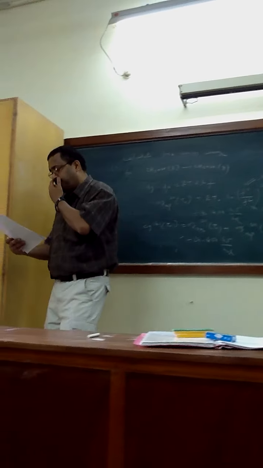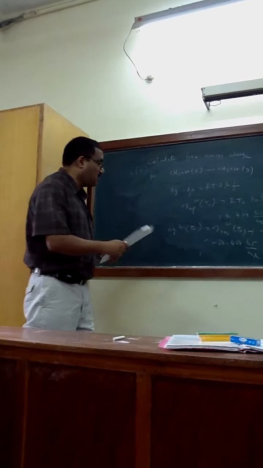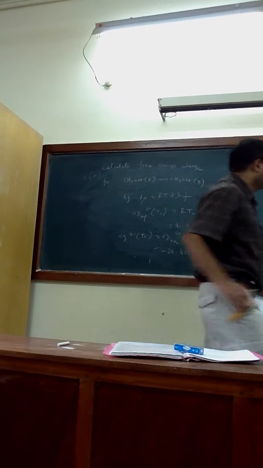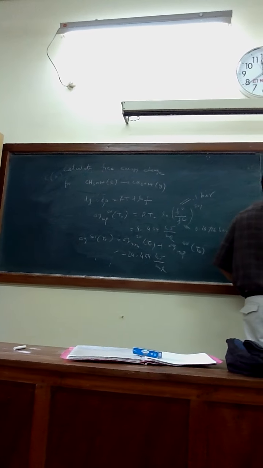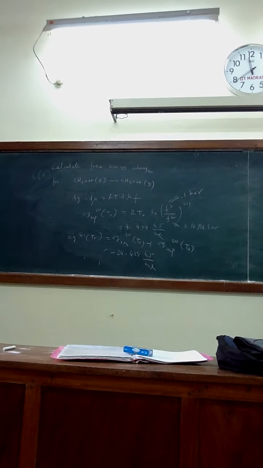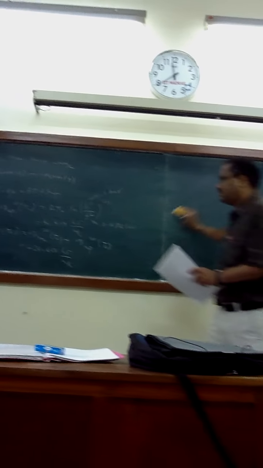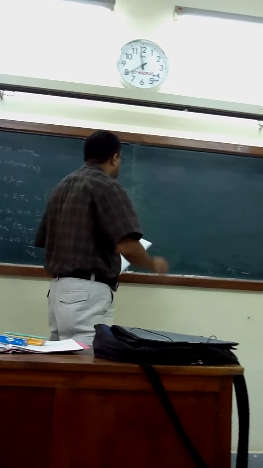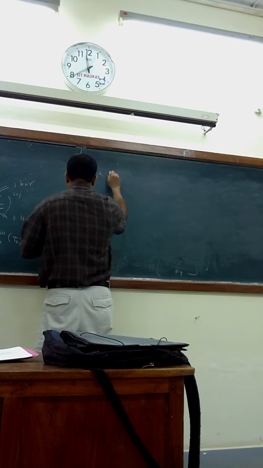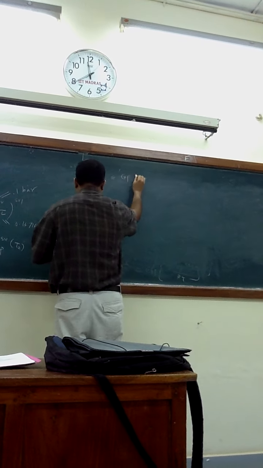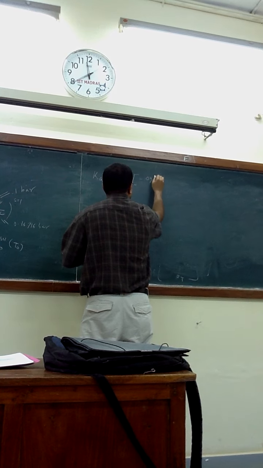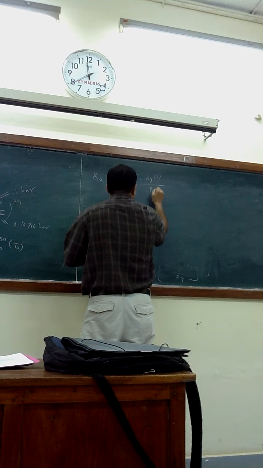So now to the problem. Now Ka equals exponential of minus delta G SS1 by RT.